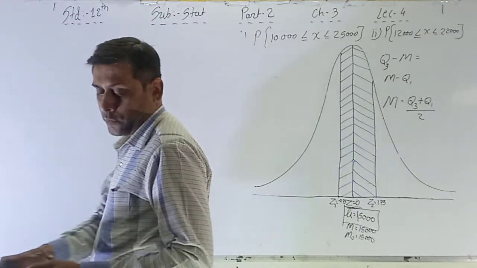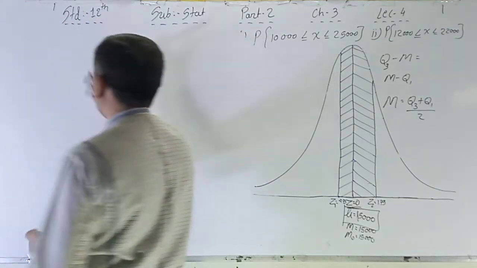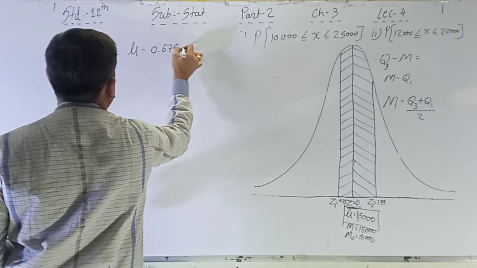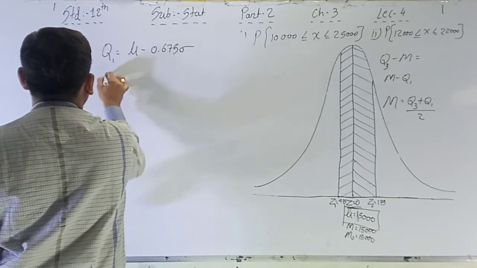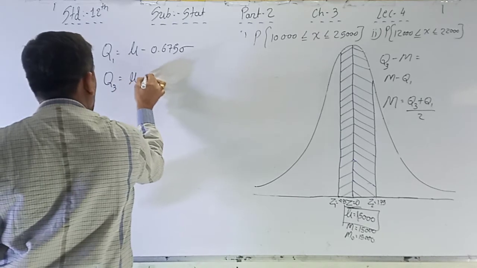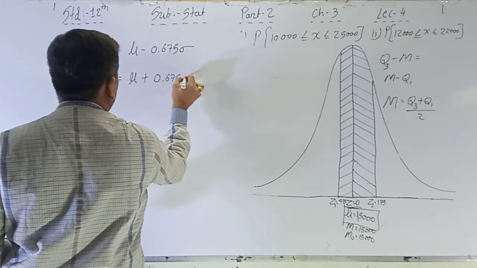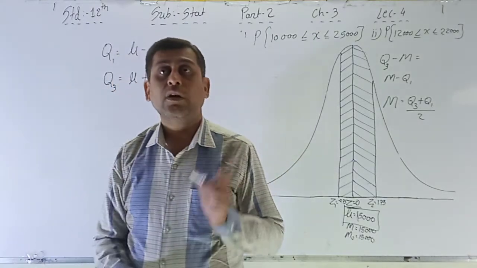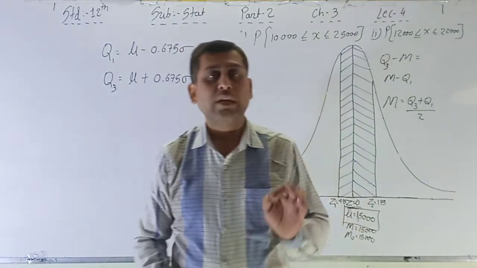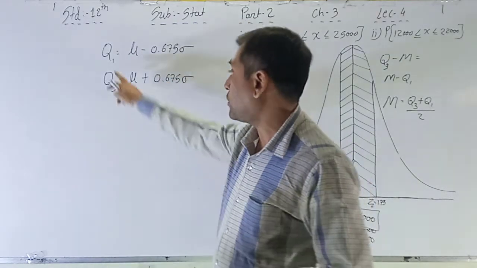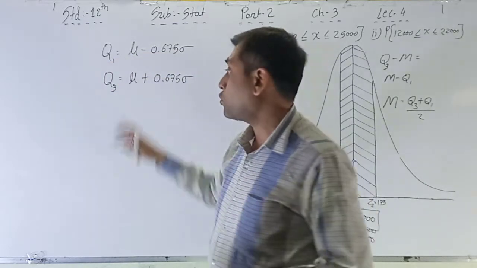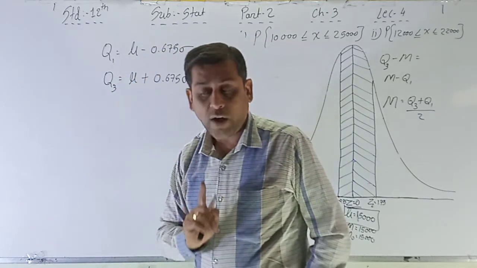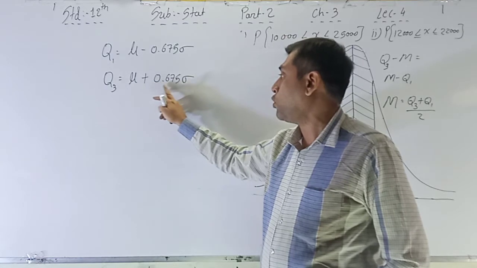See the formula, Q1 is equal to mu minus 0.675 sigma and Q3 is equal to mu plus 0.675 sigma. The approximate value, if the quartiles value we have to find out in the short sum, then this is the formula. Q1, mu and sigma is given. So on the basis of that, Q1 is equal to mu minus 0.675 sigma and Q3 is equal to mu plus 0.675 sigma.